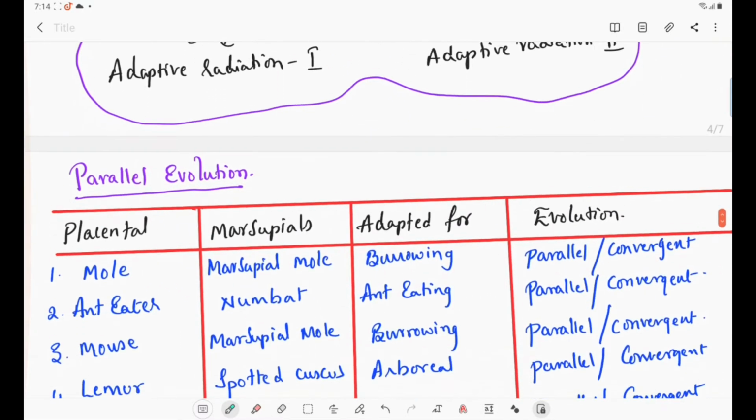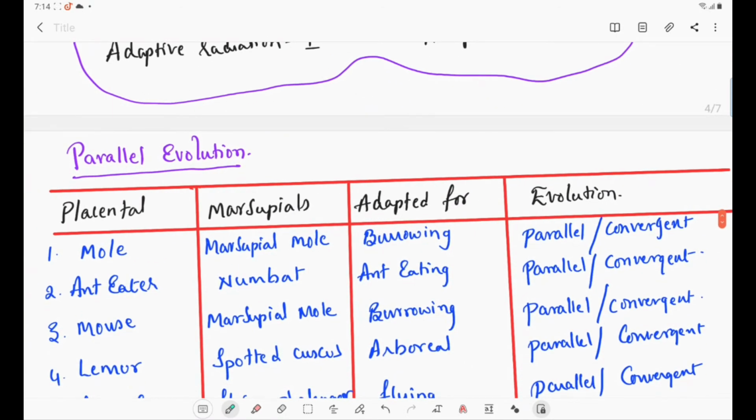Now let us go for parallel evolution. What is meant by parallel evolution? It is the evolution of two different traits in the same area, in the same habitat, having the same features for adaptation. There are two different types. You can see here the marsupial mammals and the placental mammals, and both are having similar types of adaptation, then we call them parallel evolution.